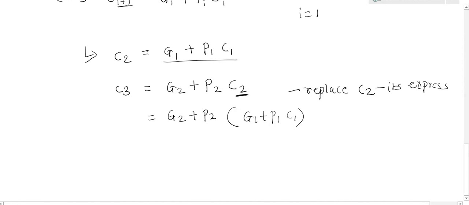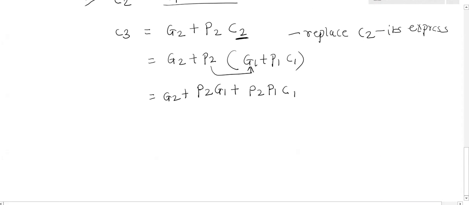Clear? Now again, I can rewrite the expression like this. It is G2 plus P2 G1. Perform the multiplication. P2 G1 plus P2 P1 and C1. Now this is the expression for C3. Similarly, the carry generating from the second bit to the third bit and third bit to the fourth bit.